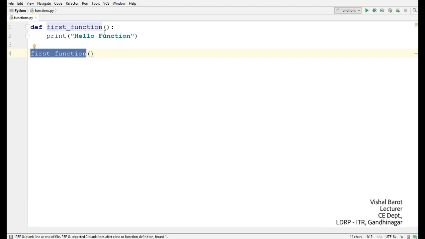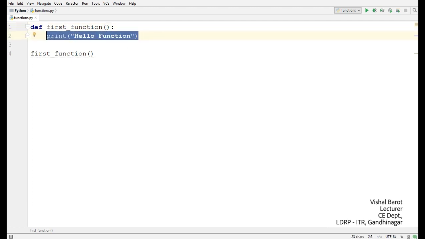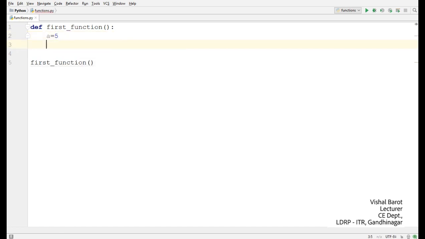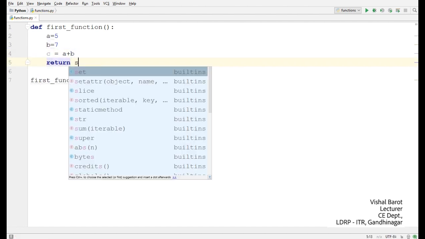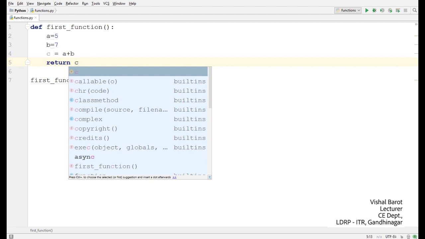Now let's see about the argument of the function. If I would like to perform addition, I write a is equal to 5, b is equal to 7, c is equal to a plus b, and my function returns the result.